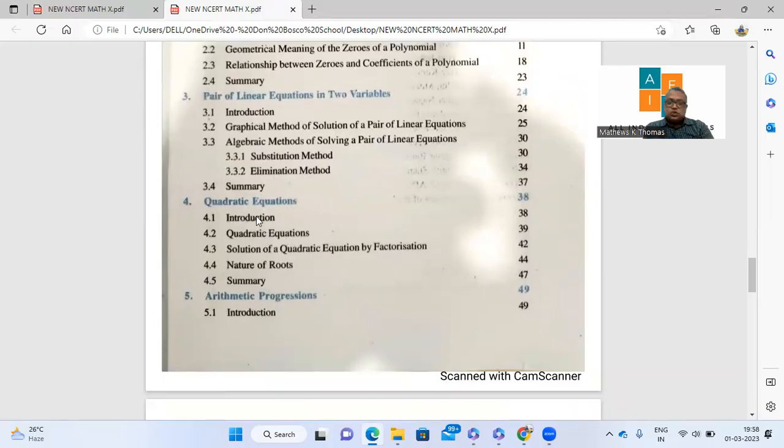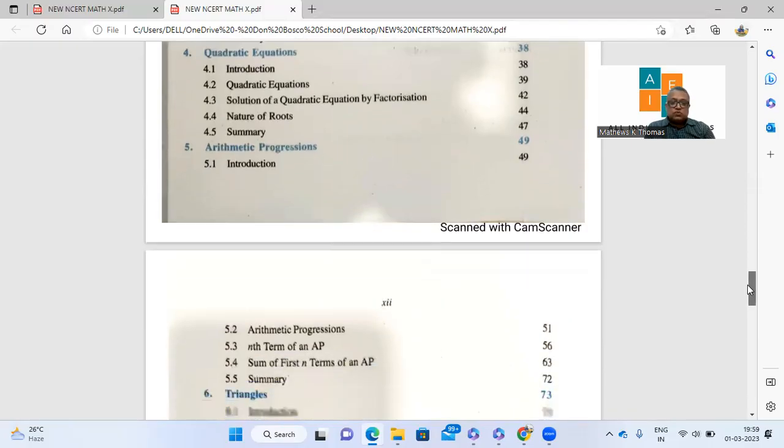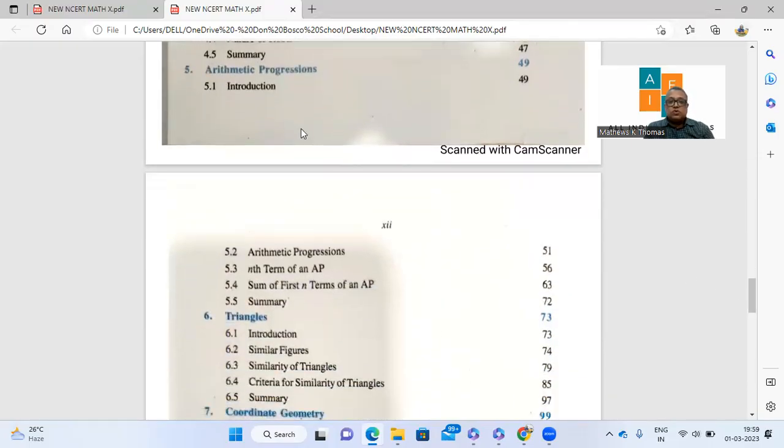Quadratic equations are almost intact. There are no major deletions as such. In fact, only the cross multiplication method, which has been deleted for a number of years, is still not there. The other course is as such. Arithmetic progressions also, I don't find any change. The full course is there. The full chapter is almost covered here.